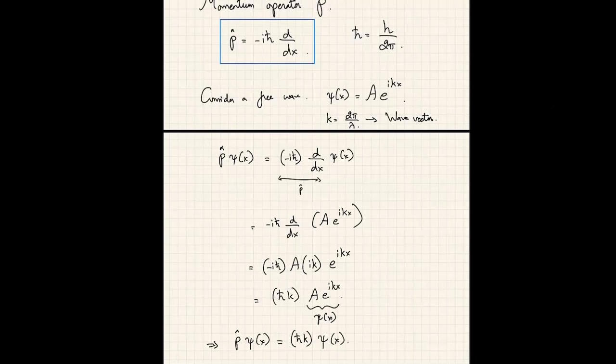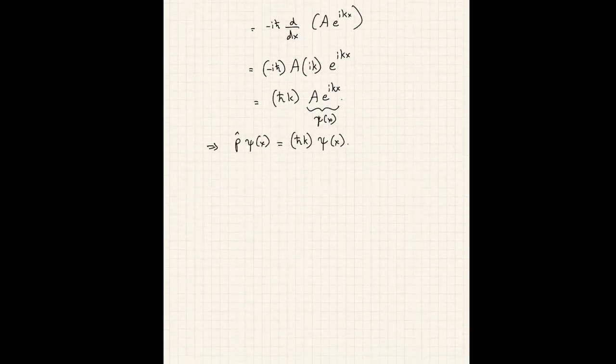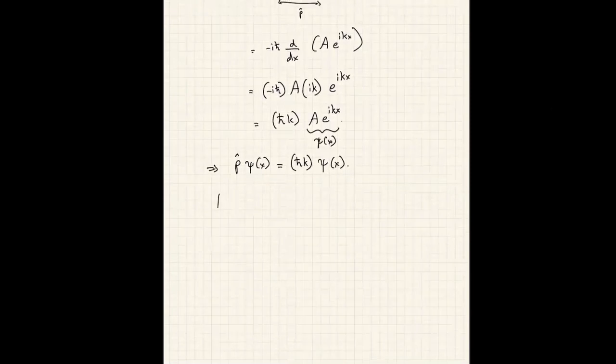In other words, psi of x is an eigenfunction of the p operator with eigenvalue h bar k.